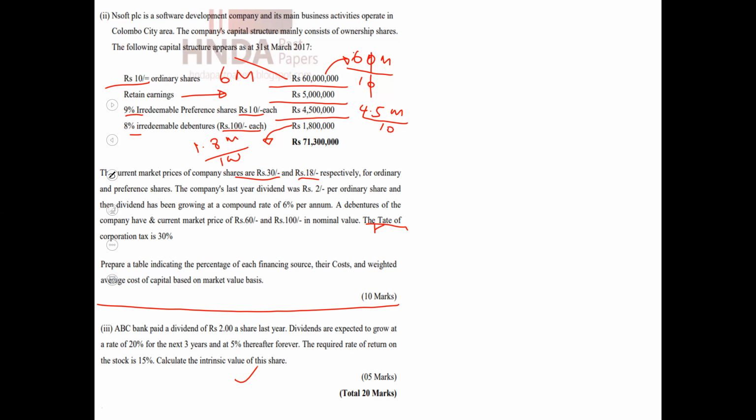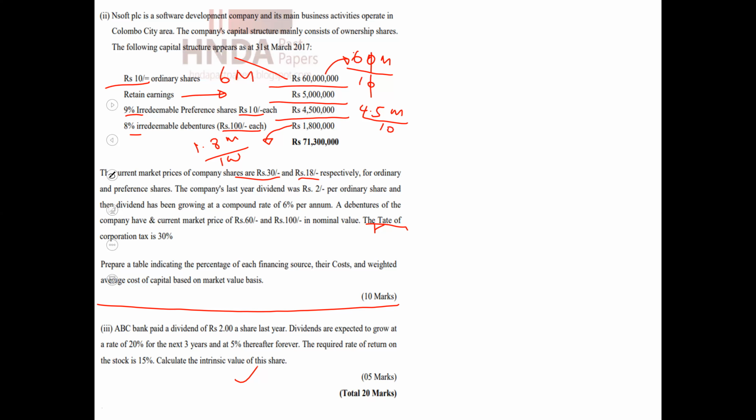Now, you know the way we discussed solving this type of question. We have identified the content of our capital structure: ordinary shares, preference shares and debentures.